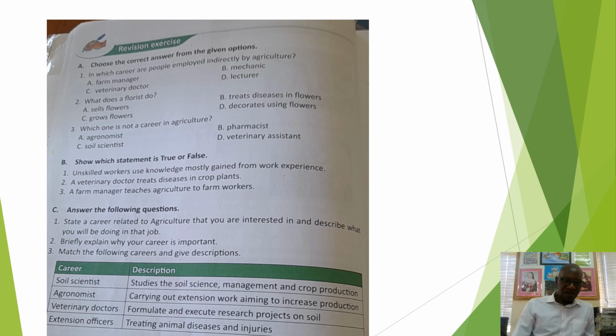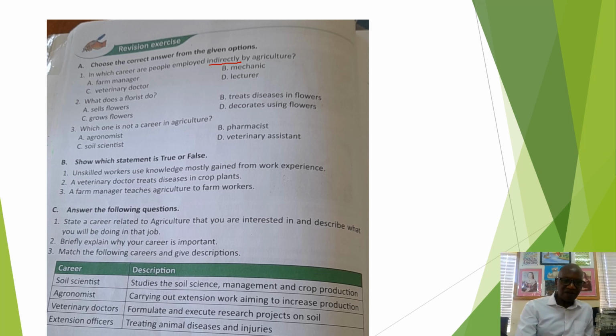The first question, I hope you can see the questions clearly. The first question says, in which career are people employed indirectly by agriculture? So here, the key word that you need to take note of is indirectly. They are asking you a job that is not directly, indirectly related to agriculture.